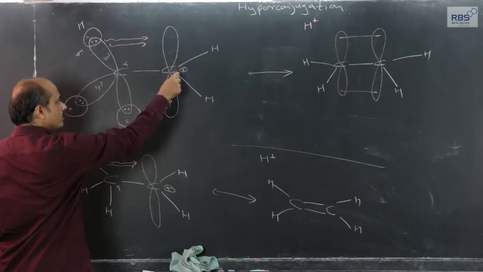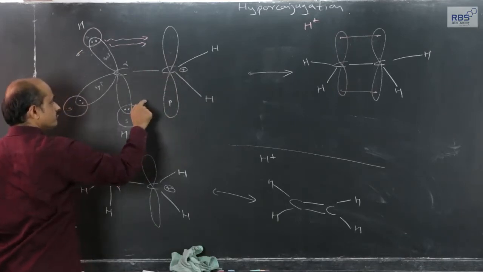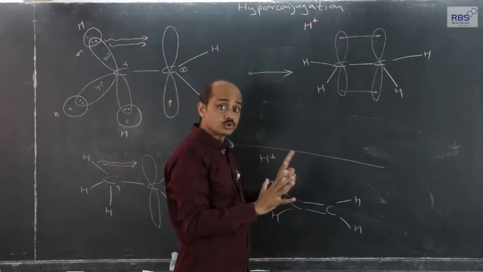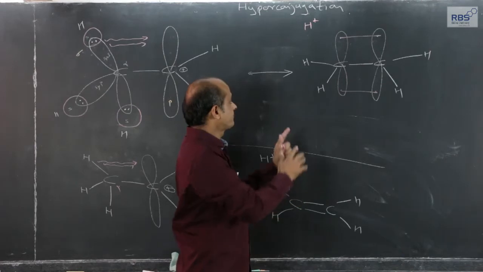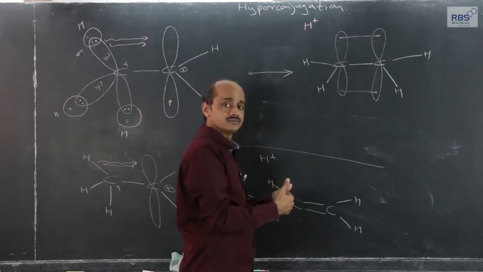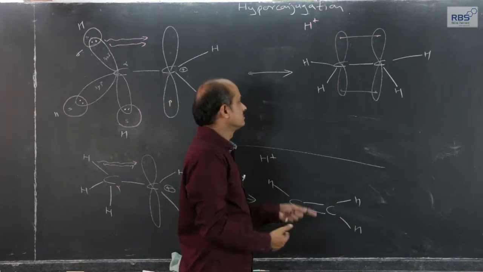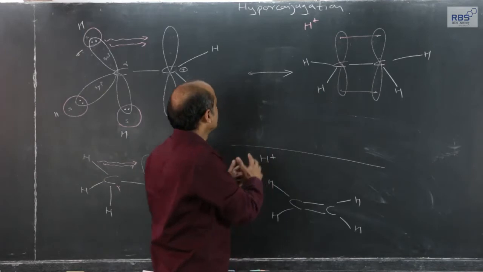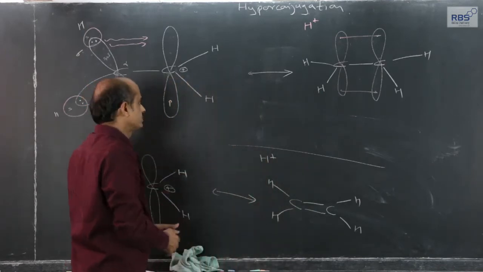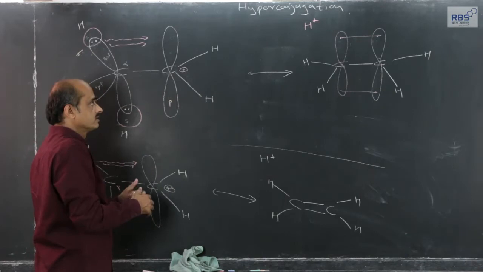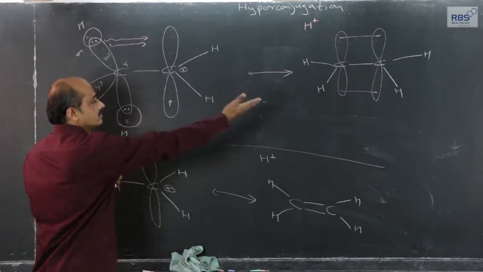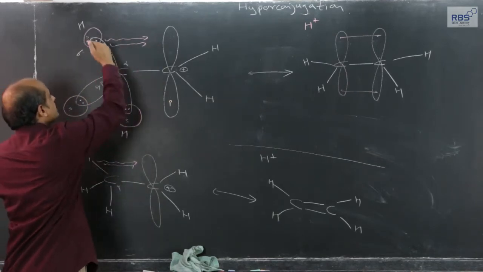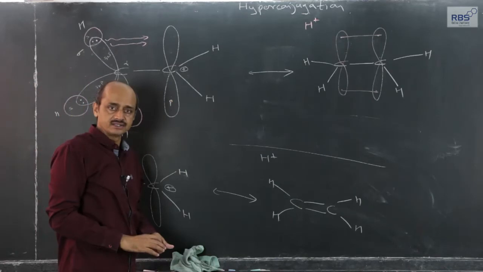So, the actual capacity of this carbonium ion with the empty orbital is very close to this, as if it has a trend or intention to get converted into this. That is why, while explaining hyperconjugation, we show the structures and represent the effect in such a manner that, as if the lone pair is shared and hydrogen goes out in the form of a free H plus ion.